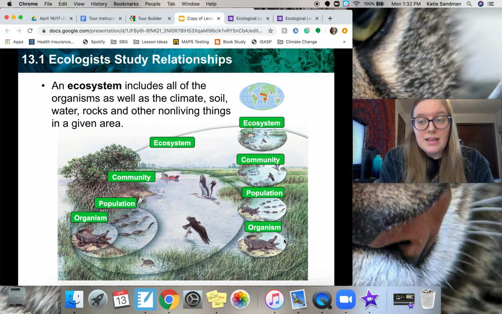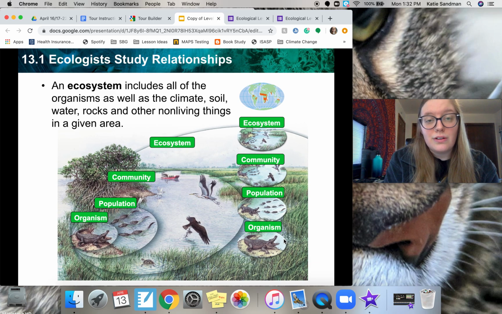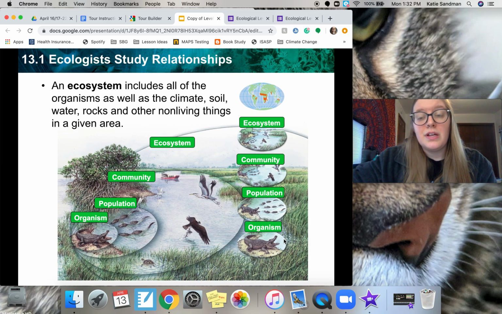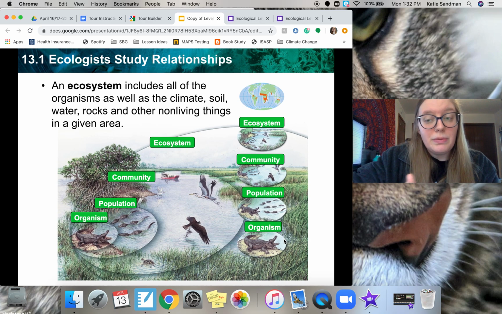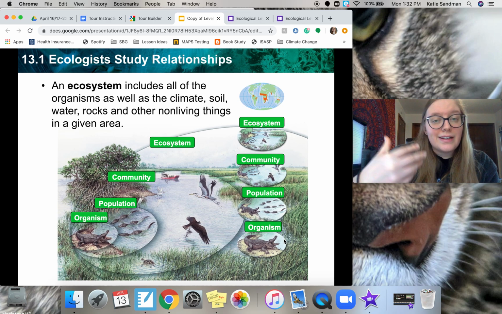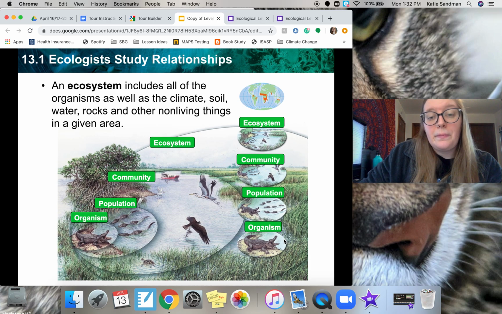So the ecosystem in the example picture would be, like I said, everything in the community, but it would also include the temperature, the overall climate, maybe the rocks that appear in the area, the water that those organisms are in or around, the air. For the school example, the ecosystem would be our school building. We are all inside of that school building. It has a lot of non-living things. It has all of us in it. So we are interacting with those non-living things. So that is our ecosystem, our high school building.